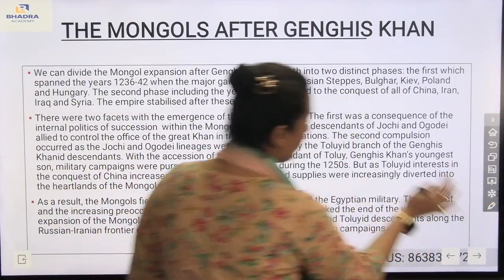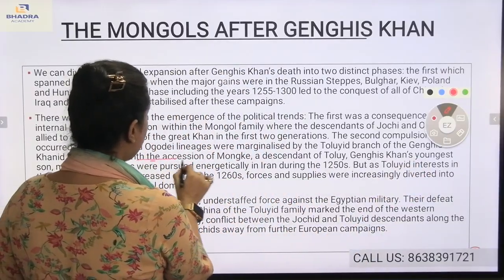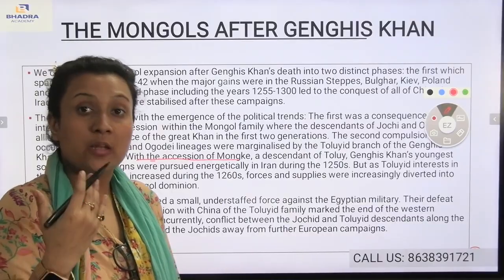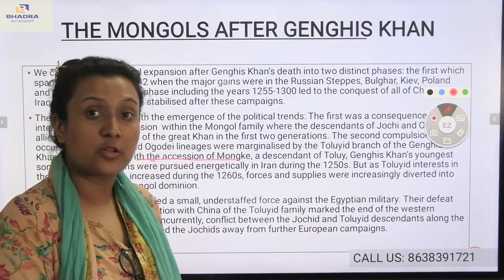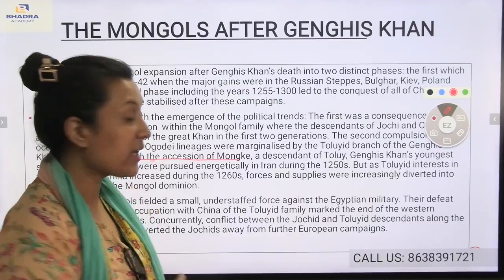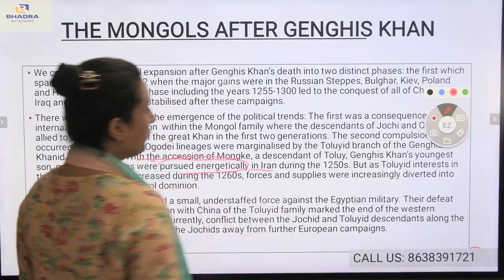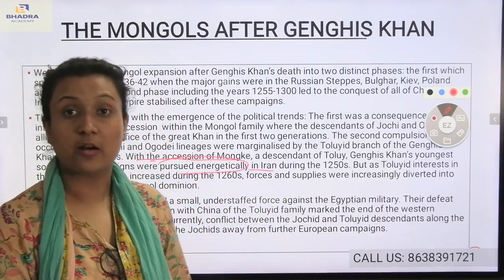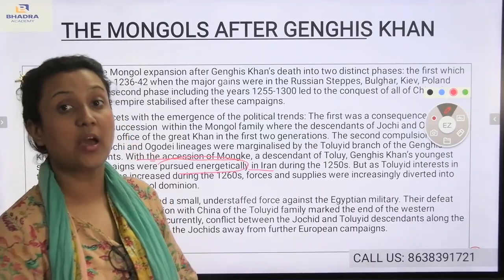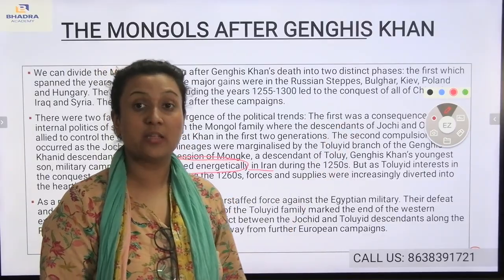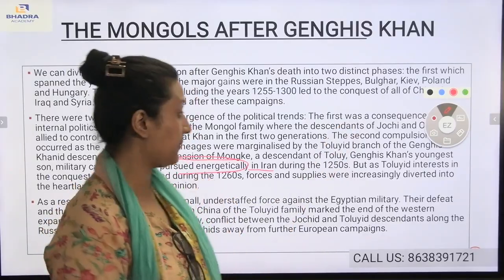After the accession of Monge, when power came under the control of the Toluid dynasty, they became more energetic and pursued Iran. They annexed Iran during the 1250s. You see how the youngest son's line was coming into power and marginalizing the Joshi and Ogode dynasty.